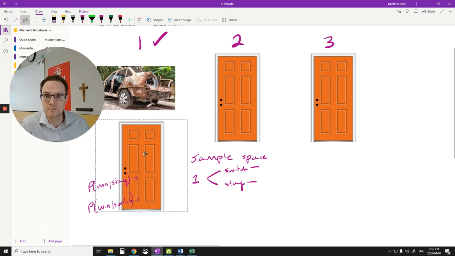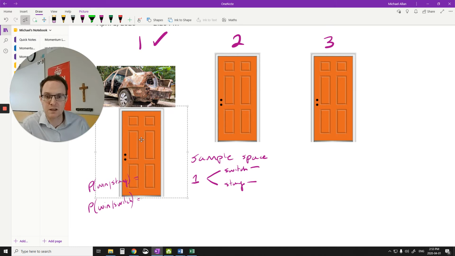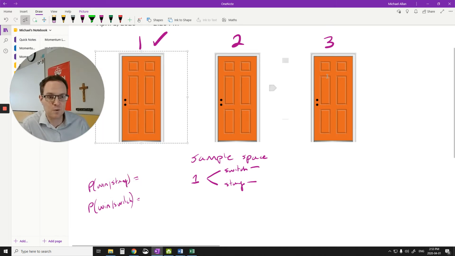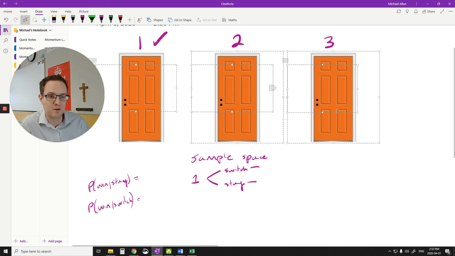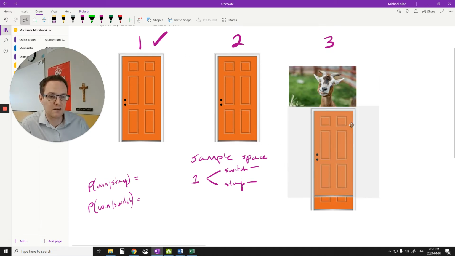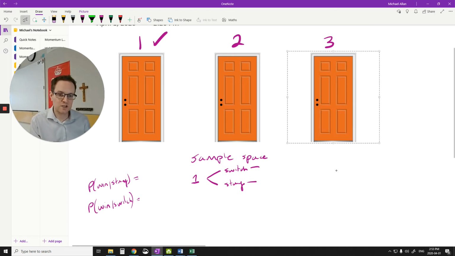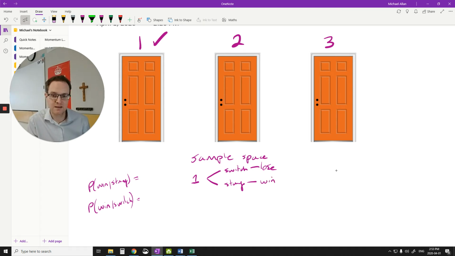Okay? Now, in this case, if I said stay, you'd win the car, right? The car's behind there. If I switched, and say you open door number 2 here, or door number 3, it doesn't really matter because both have a goat. Say I pick this door over here, I'd have a goat behind it, and I'd lose. So switching would mean I lost, and then staying would mean I win, right? So far I have 1 loss for switch and 1 win for stay.